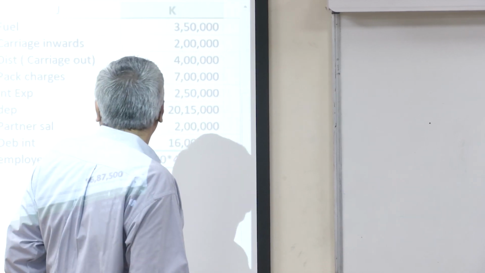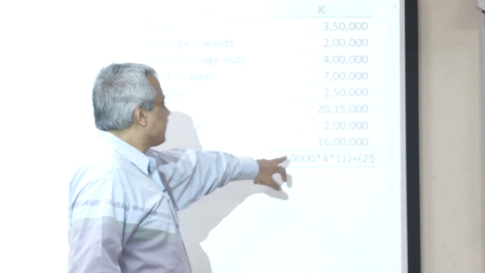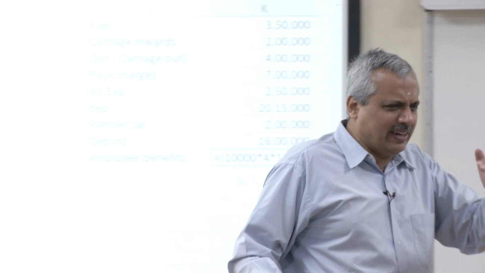Employee salary, where have you put it? Out there, this part of it, I have clubbed everything. Otherwise every month you pay the salary, you make an entry. Every month you make a salary entry: salary for the month of February, reduce the cash; salary for the month of March, reduce the cash. Here I have clubbed everything together.